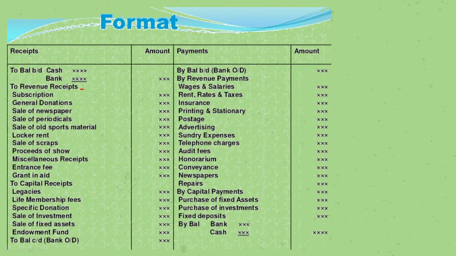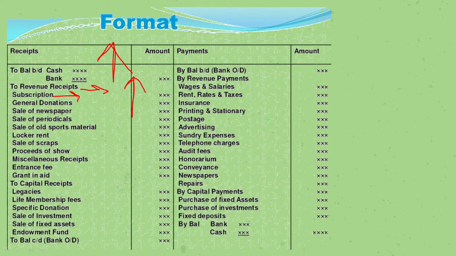What are revenue receipts? Revenue receipts are the receipts that we incur during the year, like subscription. Subscription is the membership fees paid by all the members during an accounting period, so that they remain members of our club. Suppose we have a sports club, so whoever are the sports persons who are members of our club, the amount that they have paid this year in order to remain a member this year.